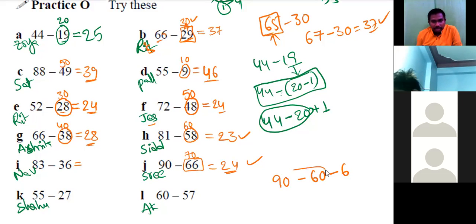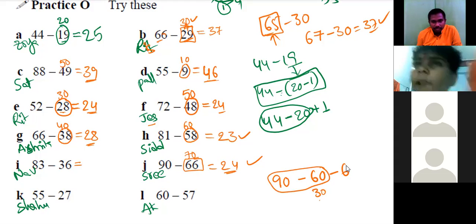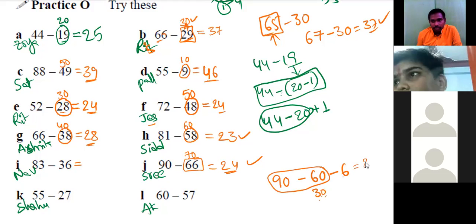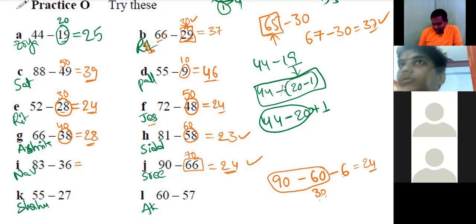Okay. 90 minus 60 is 30, sir. 30 minus 6, 24. Because we are using that method, Sankalana Vyavakalana Abhyam, we are subtracting and we are giving back again. So that's why we are explaining in this way. We can do any question in many ways. Finally, you are the person who has to decide the method.